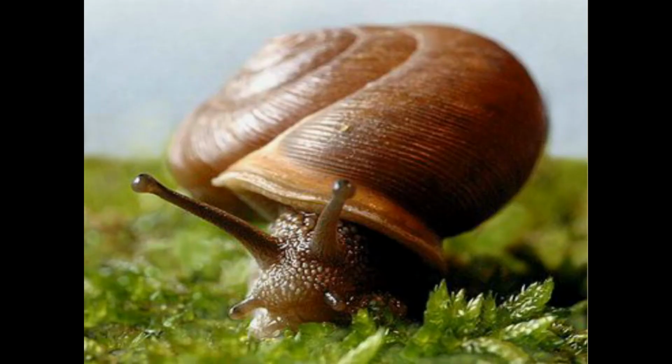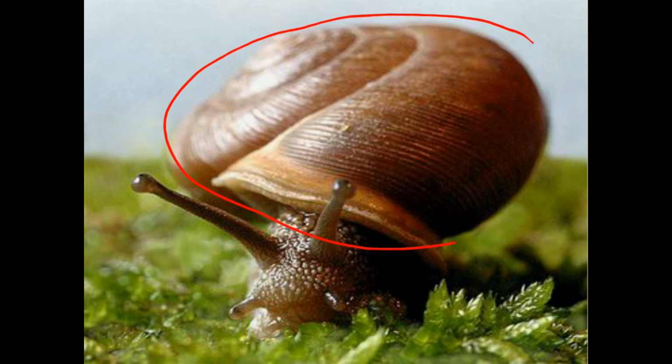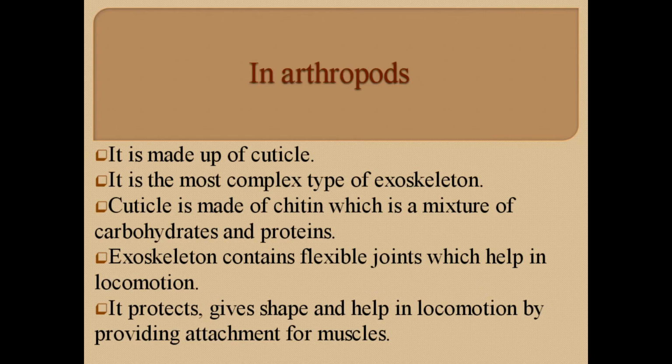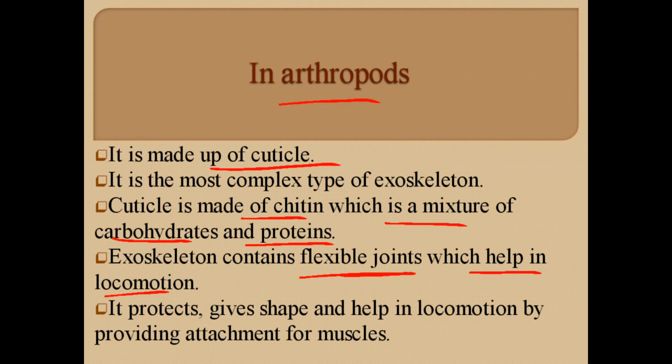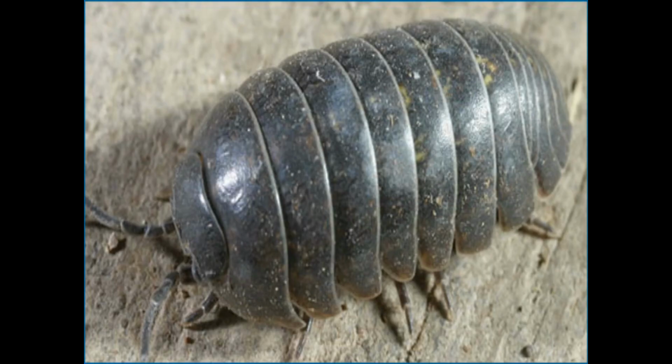So this is the figure of a mollusca. It is a snail and you can see that this is a big shell present here made up of calcium carbonate. In arthropods, it is made up of cuticle. Cuticle is made up of chitin, which is a mixture of carbohydrates and proteins. Also, exoskeleton contains flexible joints which help in the locomotion. And exoskeleton in arthropods protects, gives shape, and helps in locomotion by providing attachment for the muscles. So, it is the most complex type of exoskeleton, present in arthropods. This is the figure of an arthropod, an insect, and it has an exoskeleton made up of chitin.